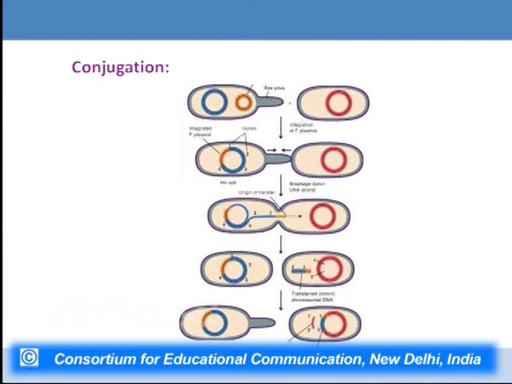There is recombination occurring between the recipient host chromosome and a part of the chromosome which is coming from the donor. So the DNA fragment which is coming from the donor gets inserted into the host chromosome, whereas the related part of the host chromosome gets excised out and degraded. Now this organism is known as a recombinant organism because it has a new combination of alleles which were derived from the donor organism, and which was mediated by the F plasmid.